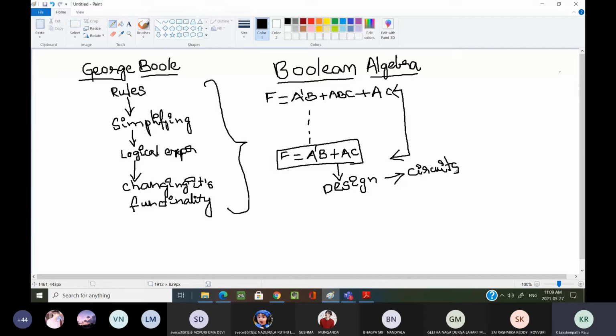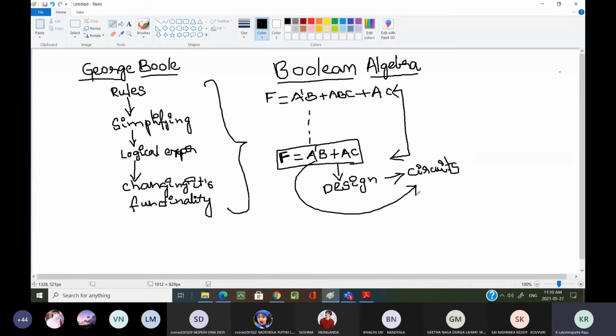If the logical expression is a simplified or minimized expression, then your circuit complexity will decrease.